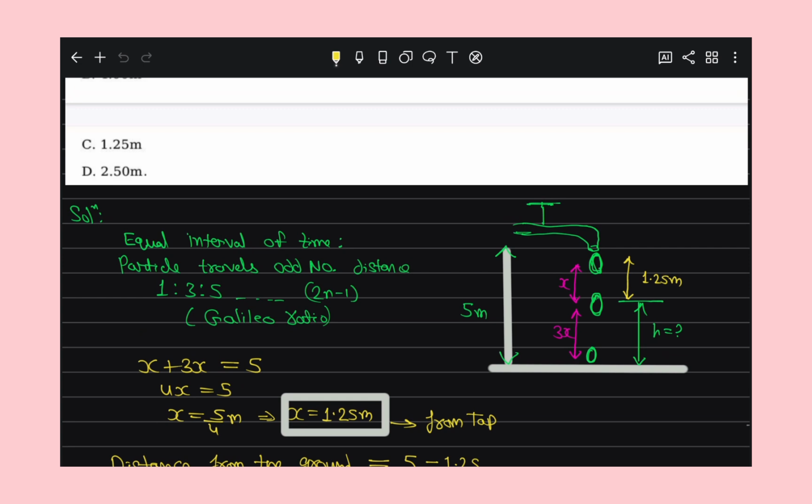1D motion, and I try to solve each and every chapter of the NEET examination, JEE examination, and I also try to make all NCERT problems, solved examples, exercise problems, right, and their important points that will be really helpful for you. So I make a separate lecture series for points to remember, like NCERT important key points. From these key points, in the NEET examination definitely questions come, right? So I make a separate video for this also, and solved examples of each and every chapter of physics I make a separate video for this. And exercise problems also I try to make.